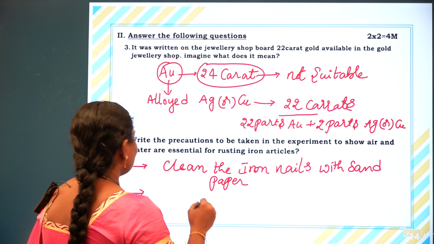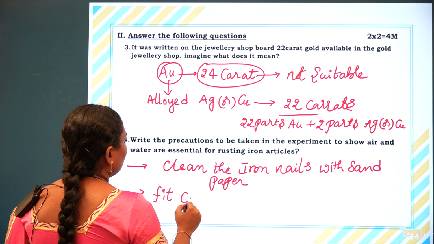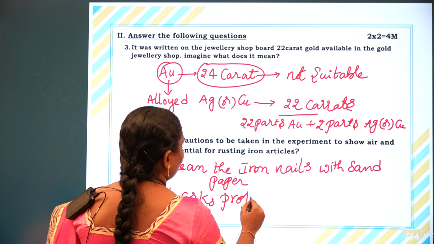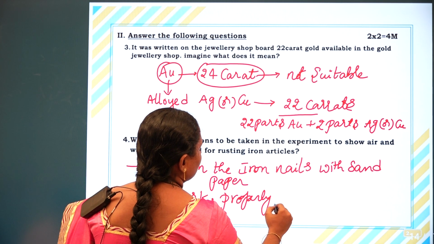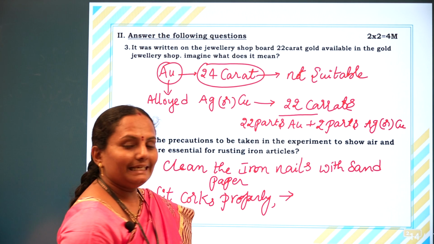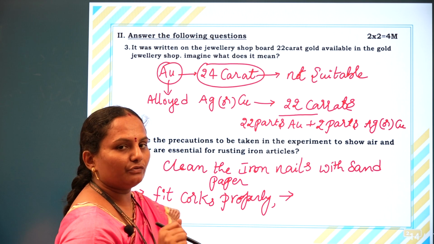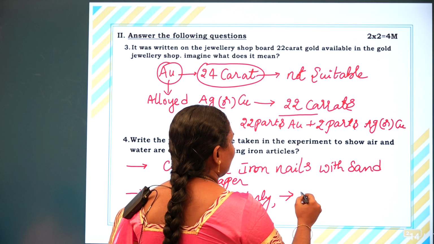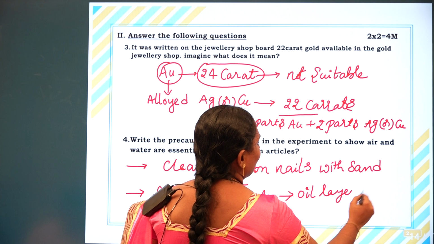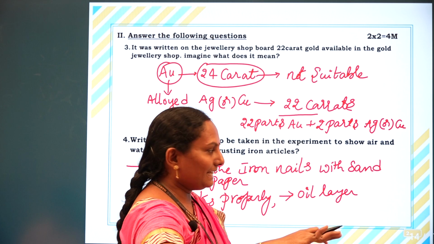Next, we should fit the rubber corks properly. Last precaution but not least, in the test tube in which we are using oil, we have to check the oil layer.